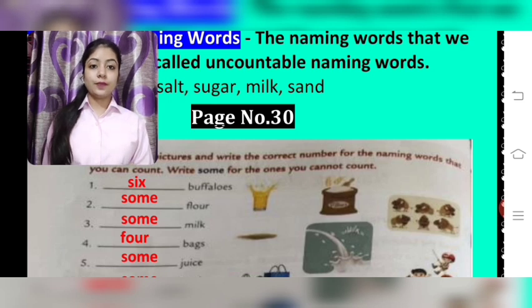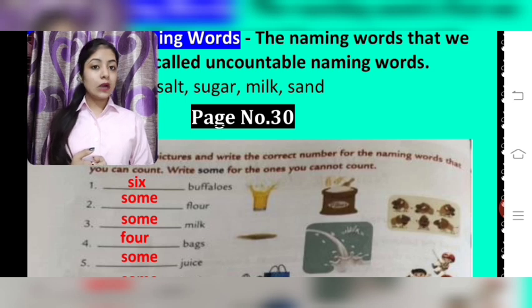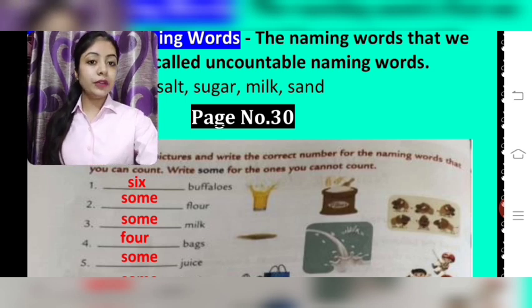S-I-X. 6 means you can count it. So it is a countable naming word. If you can count it, it is a countable naming word.